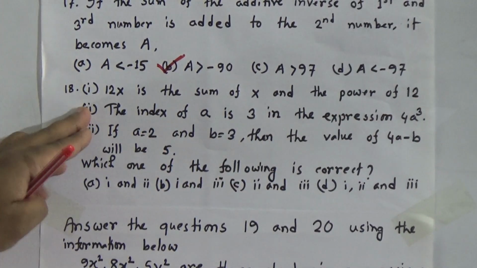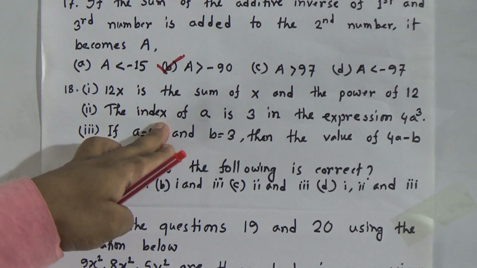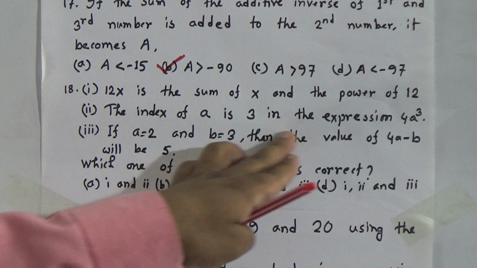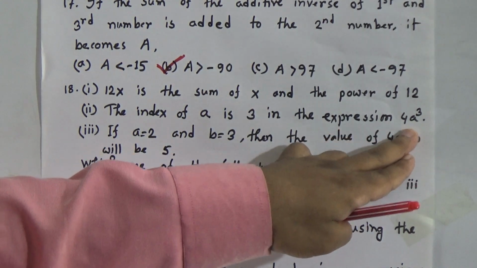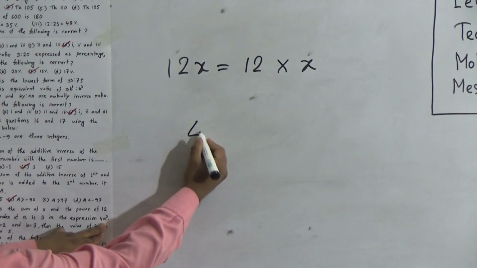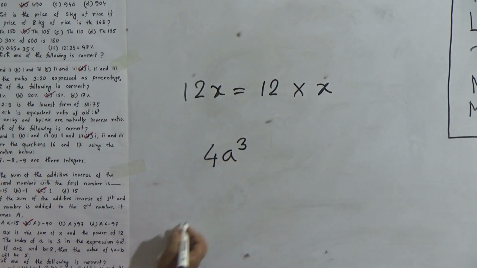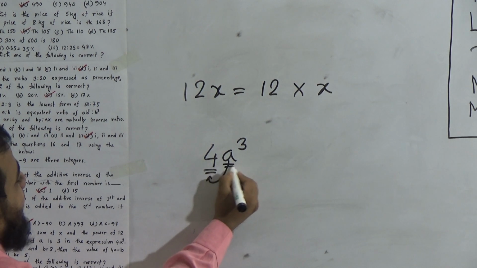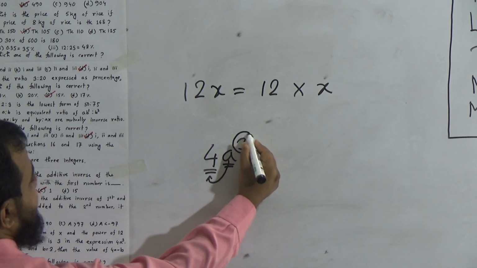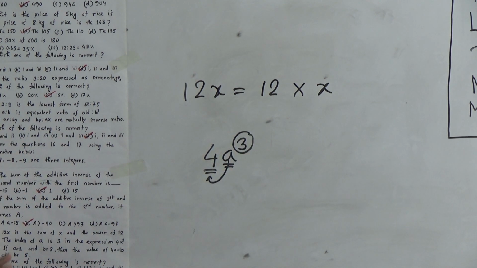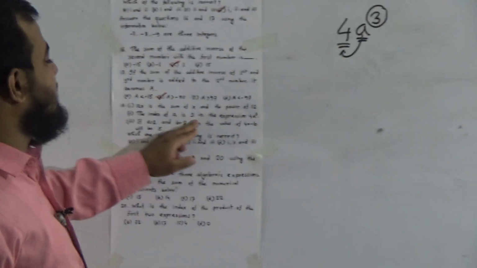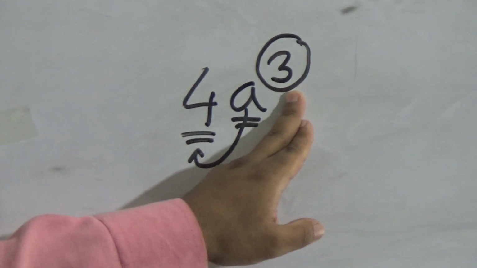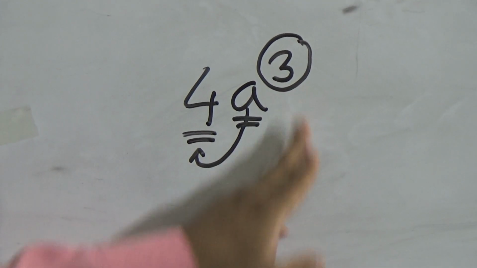Okay? Activity 2: the index of A is 3 in the expression 4A cube. The expression is what? The expression is 4A cube. Here 4 is the coefficient of A cube, A is called the base and 3 is called the index. And activity 2 says that the index of A is 3 in the expression 4A cube. That means the index is 3. We already noticed that. That means activity 2 is correct.